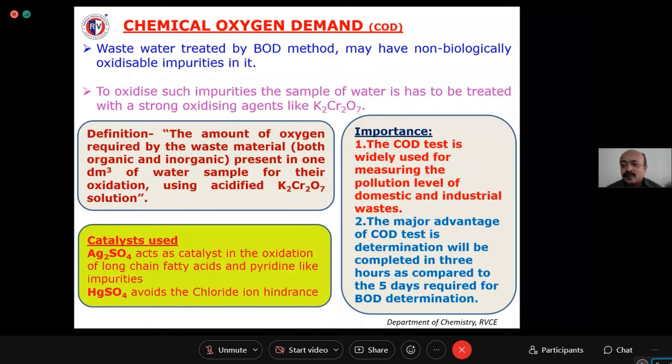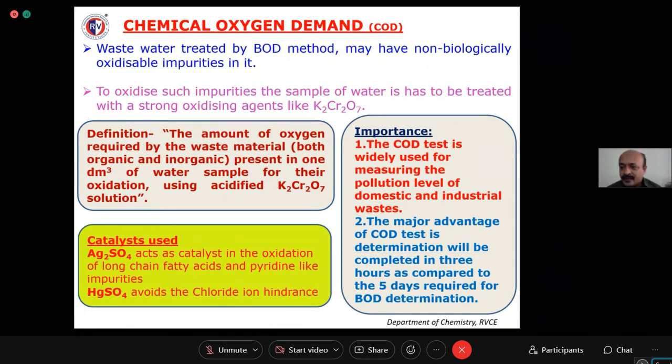Like the iodide ion, in your iodometric titration you studied, I minus is oxidized to iodine, I2, in the presence of mild oxidizing agents. So here also, if any chloride ions are there in the water sample, Cl minus will be oxidized to Cl2.